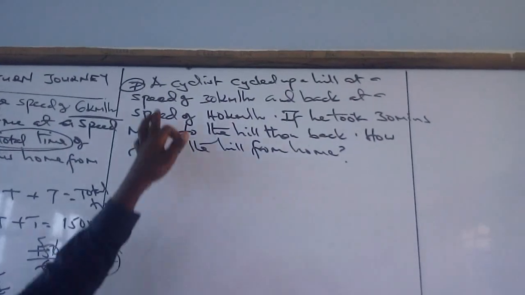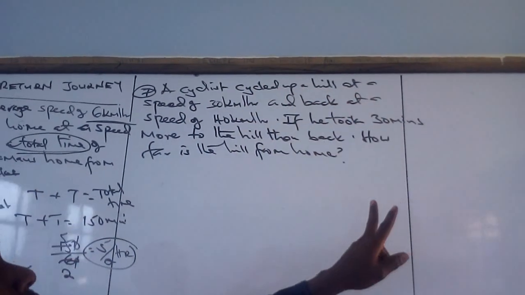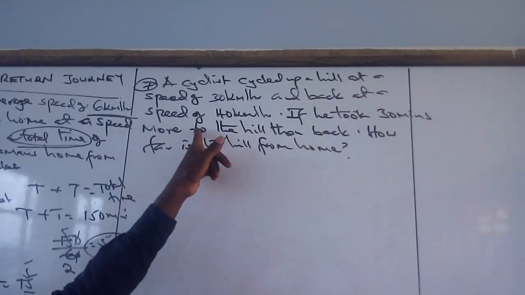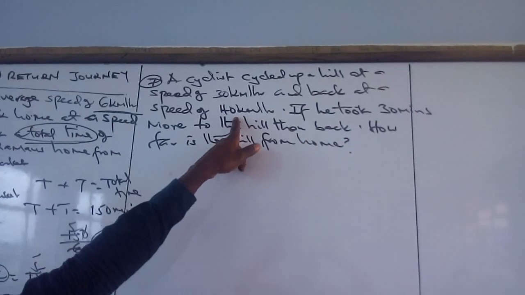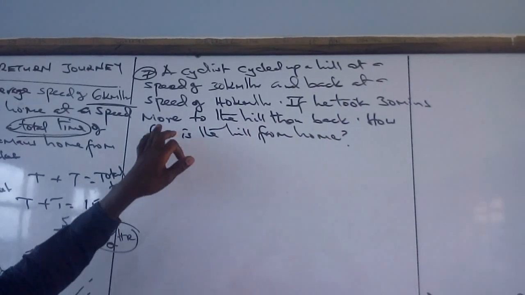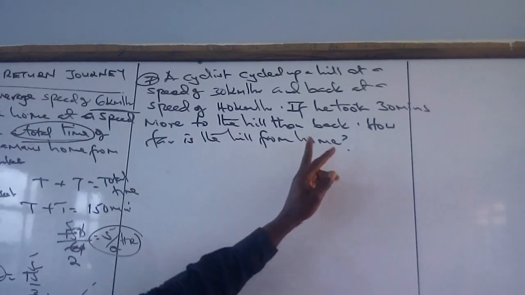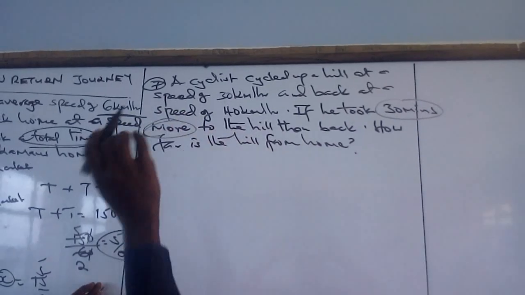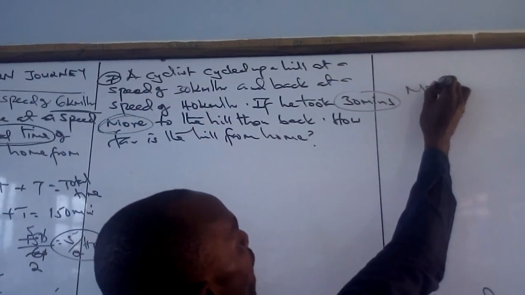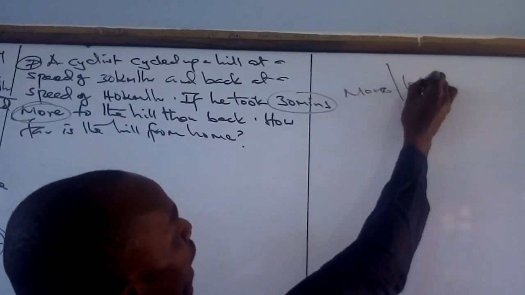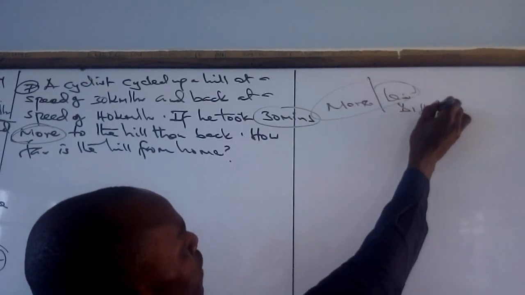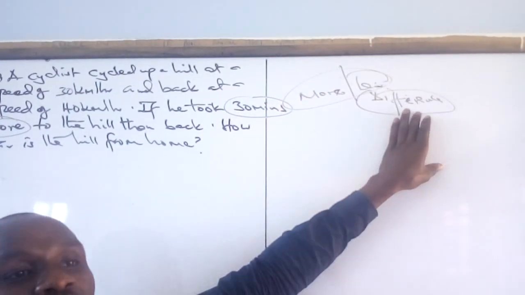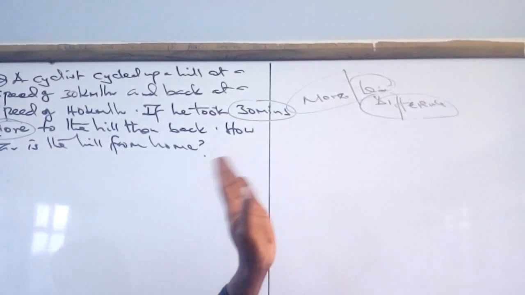A cyclist cycled up a hill at a speed of 30 kilometers per hour and back at a speed of 40 kilometers per hour. If he took 30 minutes more to the hill than back, how? So here we have 30 minutes more. Remember what we said previously? When we are answering the question of more or less, we say this is simply the difference. So more or less is the difference.